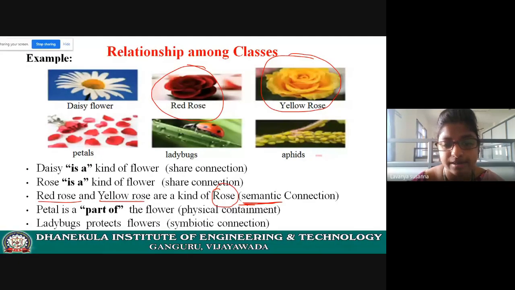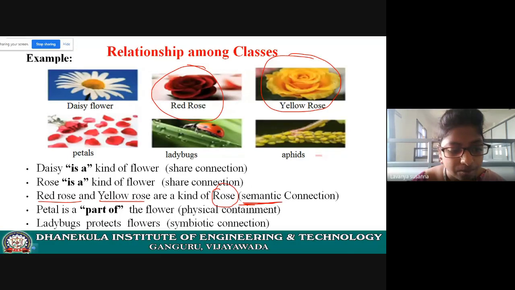Semantic, similar, meaningful. Okay, both are of the same kind. So what is the relationship between those? The connection is a semantic connection. The relationship is a kind of rose. Red rose is a kind of rose. Yellow rose is a kind of rose.